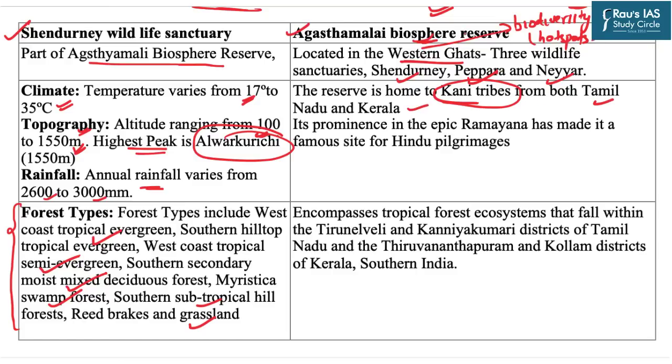Further, this biosphere reserve is also mentioned in the Hindu epic Ramayana and that is why it has become a famous site for the Hindu pilgrimages. This biosphere reserve encompasses the tropical forest ecosystems, that is all these types of forests which lie in the Tirunelveli and Kanyakumari districts of Tamil Nadu as well as Tiruvananthapuram and Kollam districts of Kerala. So these were the certain key facts related to the Shendurni Wildlife Sanctuary and Agasthamala Biosphere Reserve which will help you in your prelims examination.